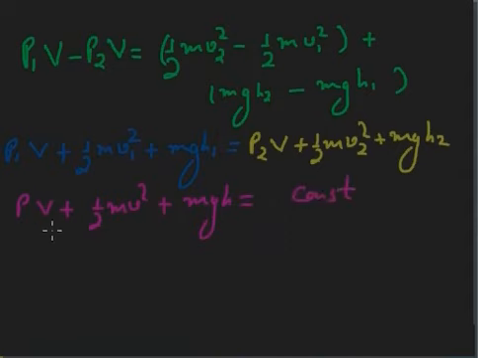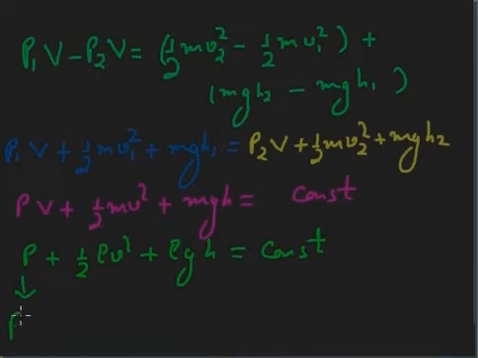Now if you divide this by the volume, this expression will become P plus half, mass by volume you can write as density, half rho v square plus rho gh is equal to constant. Here P is termed as pressure energy, half rho v square is termed as kinetic energy, and rho gh is termed as potential energy. The sum of pressure energy, kinetic energy and potential energy remains constant, and this is the proof of Bernoulli's theorem. Thank you.